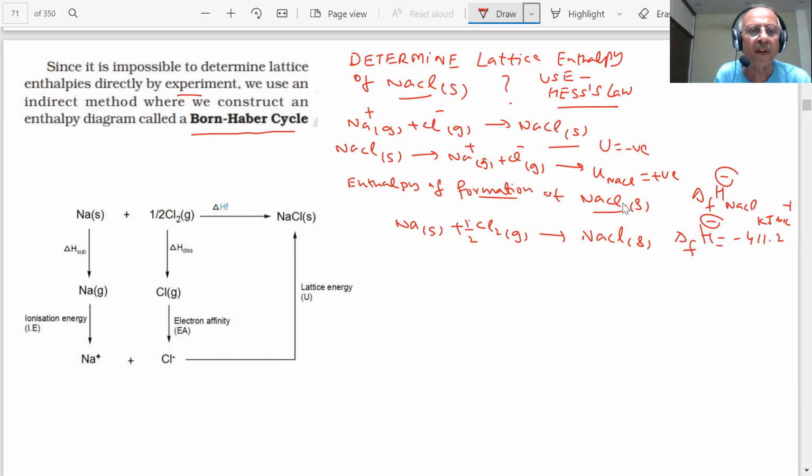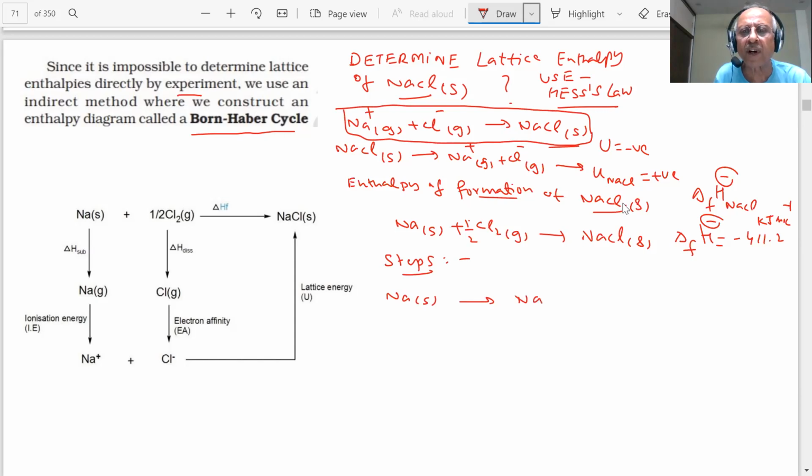What are these steps, students? If you want to form NaCl, what steps will be required? Tell me. If I form it in many steps, what are the steps? First step: you have sodium solid. First you will have to convert it into gas, student. That is called enthalpy of sublimation, delta H sublimation. And this is a positive value because you have to supply energy to convert sodium from solid to gas.